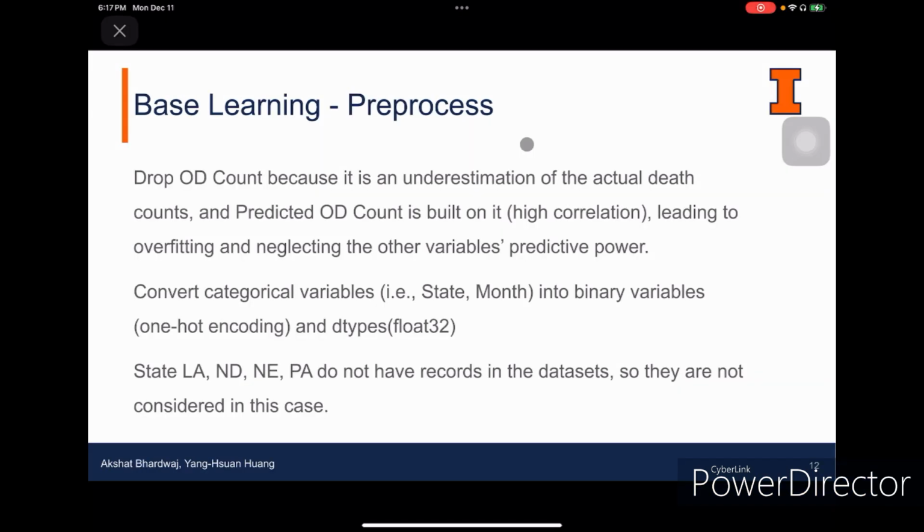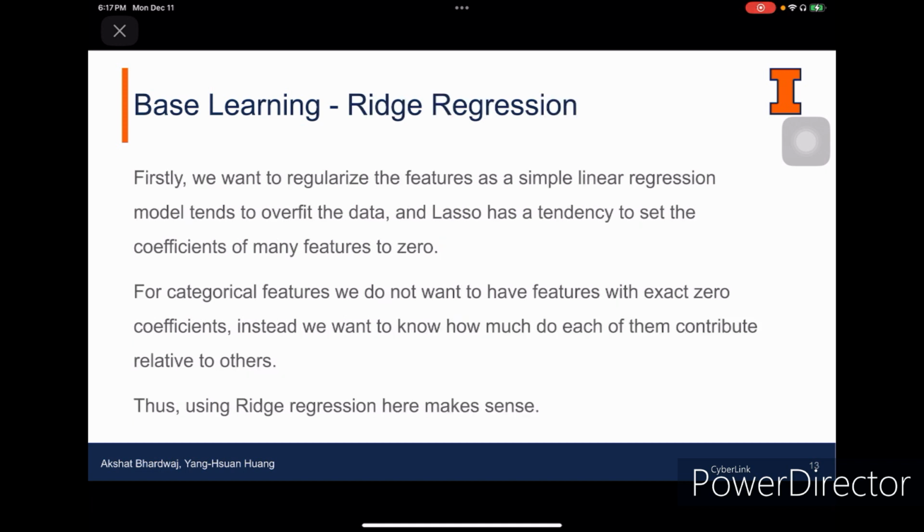For the base learning, we start with preprocessing by dropping the OD count, because it is an underestimation of the actual death count, and also we want to enhance other variables' predictive power. Then we convert categorical variables into binary variables. And there's a note that 4 states do not have records in the dataset, so they are not considered in this case.